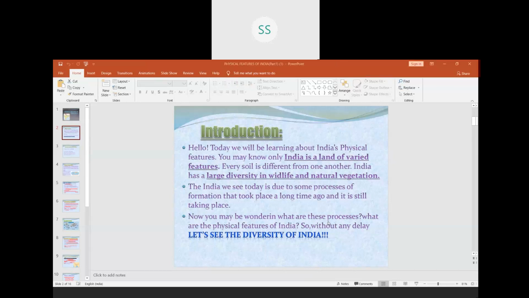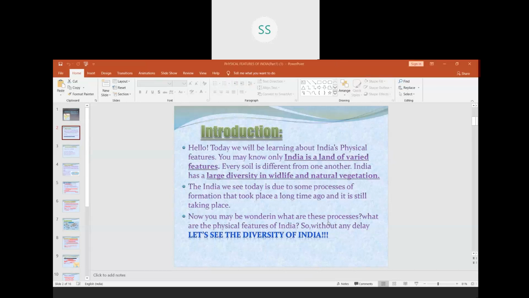So let us today start with the second chapter of geography, that is physical features of India. Children, I had already started teaching this chapter that day, but there was a problem with the link. So today I am going to start this again.